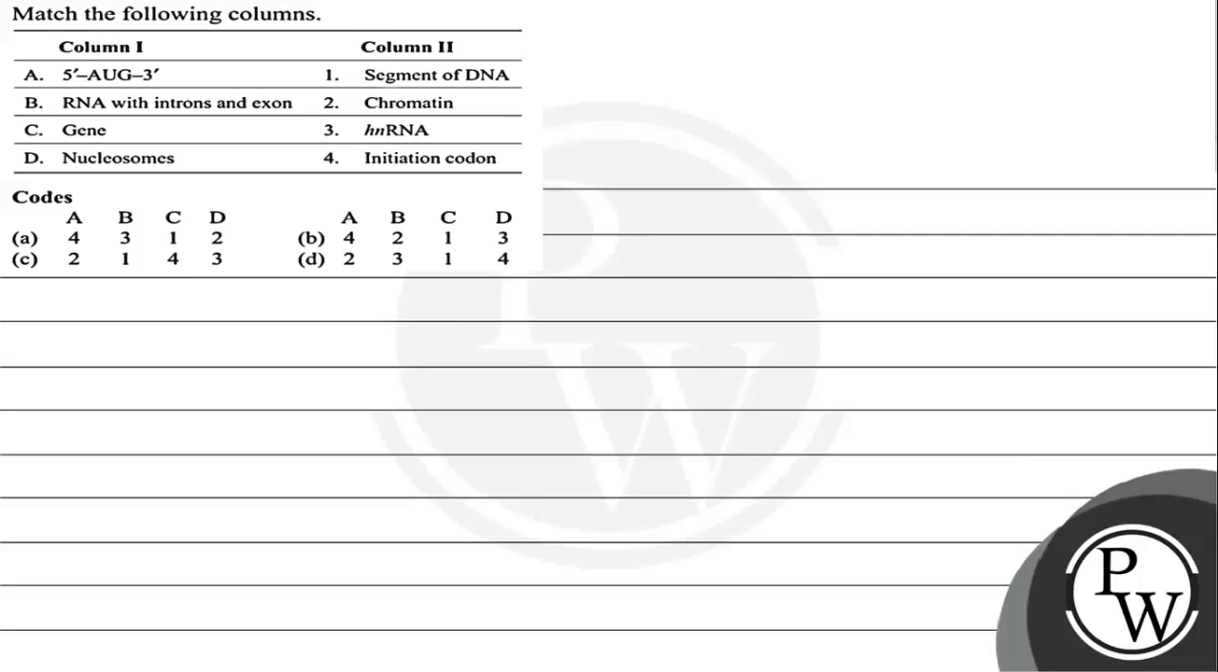Let us look into the question. The question says that we have to match the following, and there are two columns given to us, column first and column second. Now there are four entities or four terminologies that are given, और हमें इन्हें closely related terms से या description से इनको match करना है. Okay, so the key concept